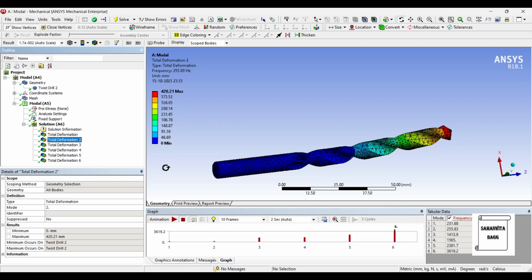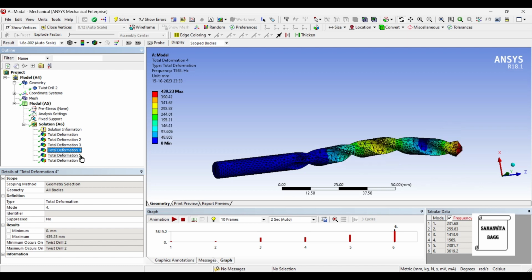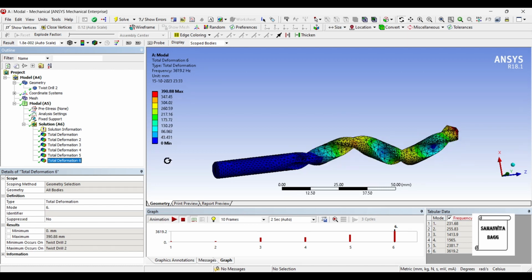Now for the second frequency, the value is 255.8 hertz and the maximum deformation is 420 mm, as you can see. So accordingly, you can just check for each frequency, the value of deformation is definitely lesser as compared to the previous case, and so is the value of frequency. We started with 600 hertz here, and now we are starting with 231 hertz. So the first natural frequency for tungsten carbide is lesser as compared to stainless steel. And accordingly, you can compare all the other frequencies and their deformation.